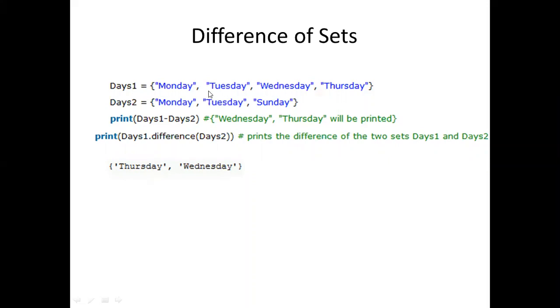You won't get Sunday here. Why? Because it should be there in the first one and should not be there in the second one. So only these two are matching. So the symbol that you are using is the minus symbol. You can also use the method called the difference method.